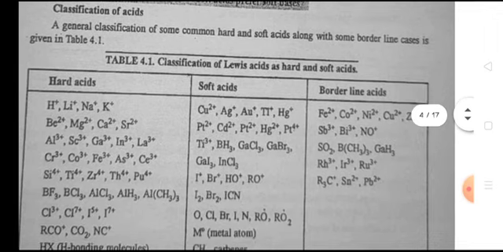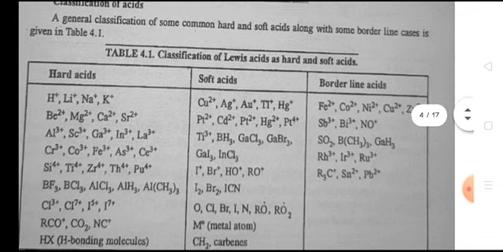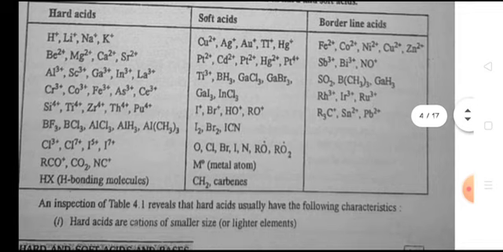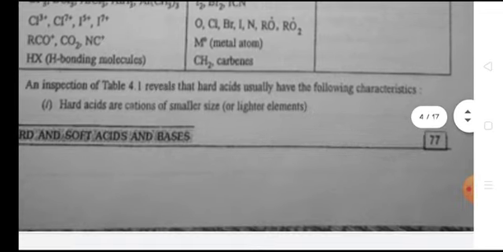Classification of acids. A general classification of some common acids as hard and soft, along with some borderline cases, is given in table 4.1. Hard acids: H+, Li+, Na+, K+, Be2+, Mg2+, Ca2+, Cr2+, Al3+, and so on up to HX, hydrogen bonding molecules. Soft acids: Cu+, Ag+, Au+, Tl+, Hg+, Pt2+, Cd2+, so on up to CH2 carbenes. Borderline acids: Fe2+, Co2+, Ni2+, Cu2+, Zn2+, Sn2+, so on up to Pb2+.